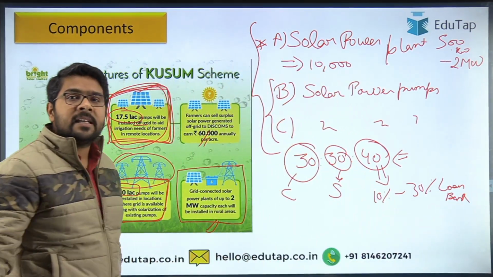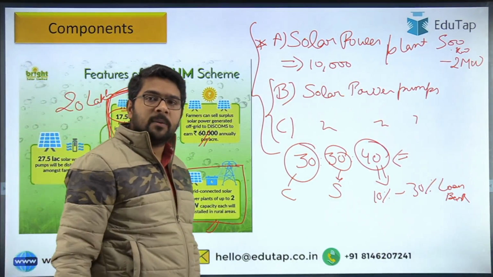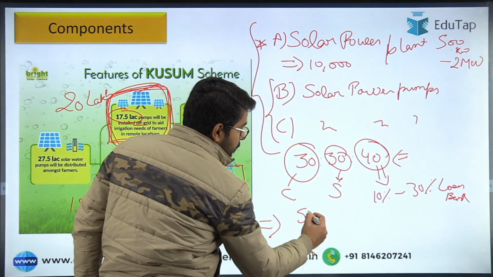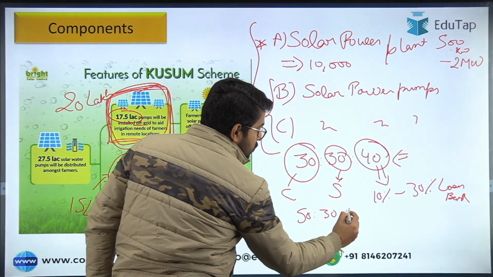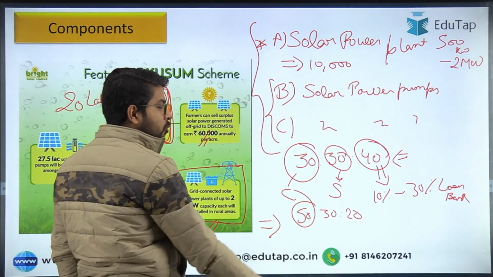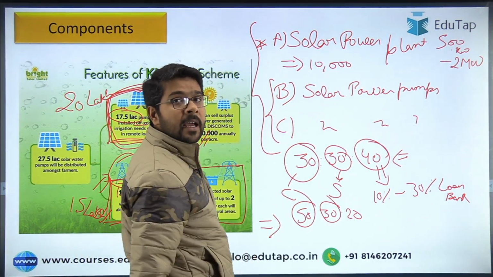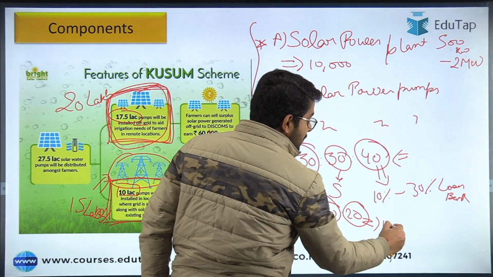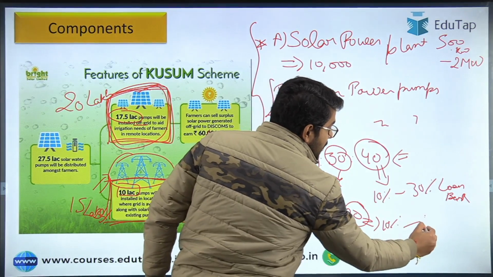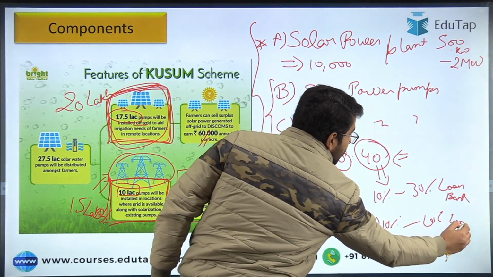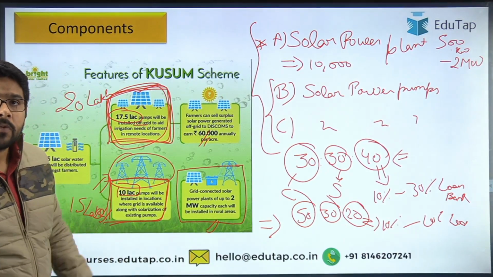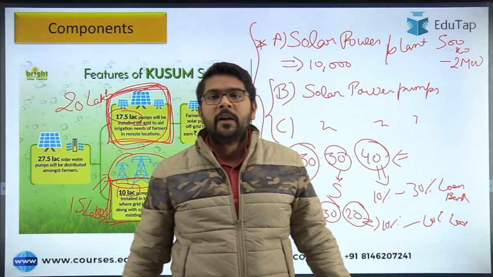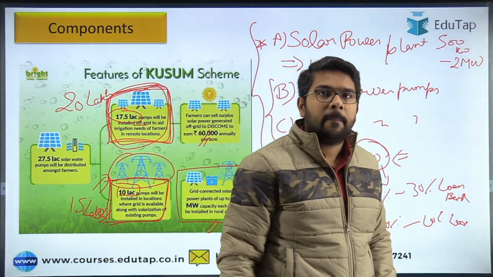Okay. Now guys, there is also an exception for certain states like Jammu Kashmir, Uttarakhand. For those states, the support is in the ratio of 50:30:20. So 50 will be the central support, 30 will be the support by the state government, and 20 is the amount you have to bring in. Then again, you have to bring 10% on your own, and the remaining 10% you can get through the loan by the bank. So this is the funding pattern of this scheme, or what is the financial support that will be provided to you by the state as well as central government.